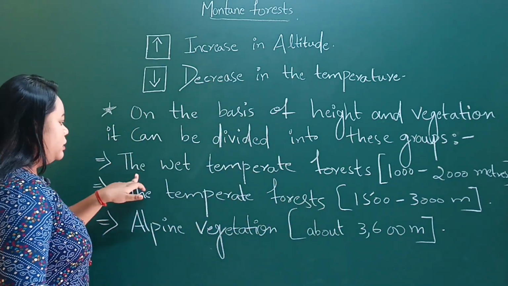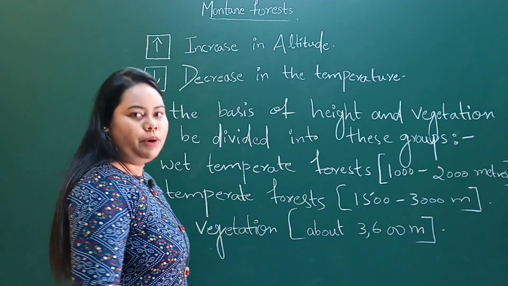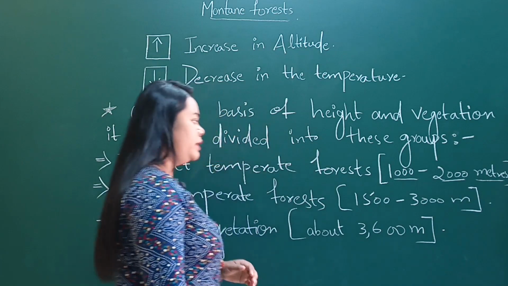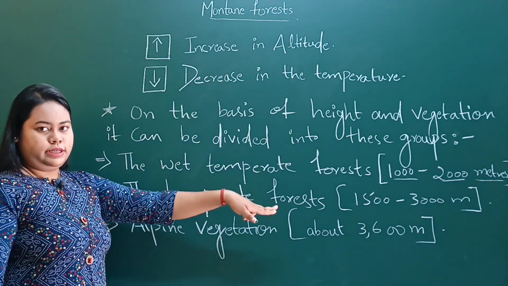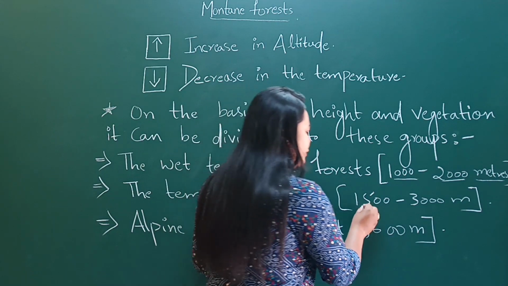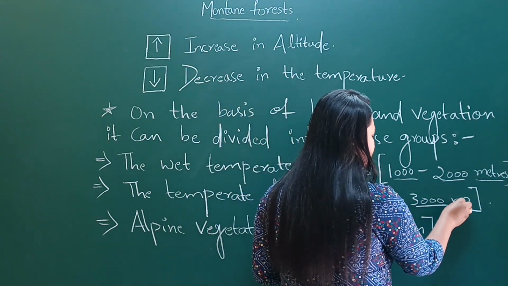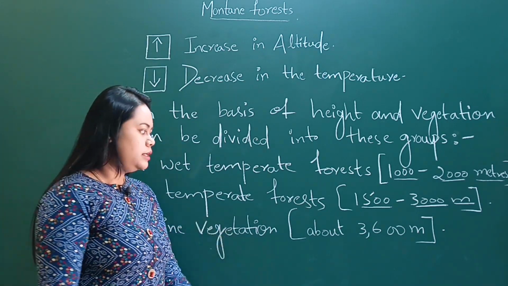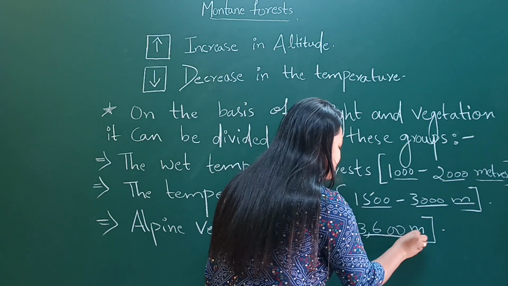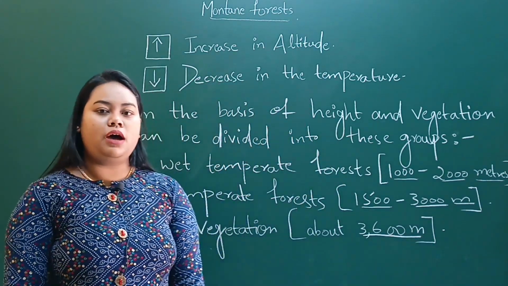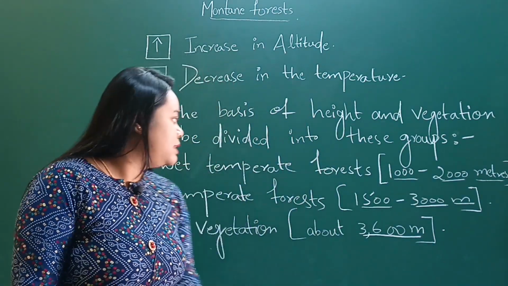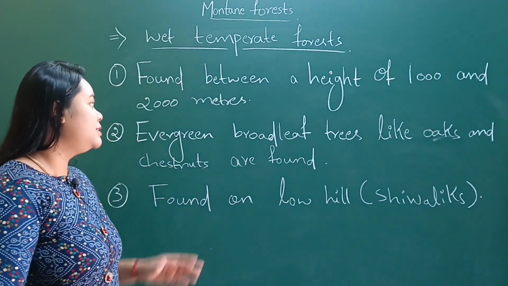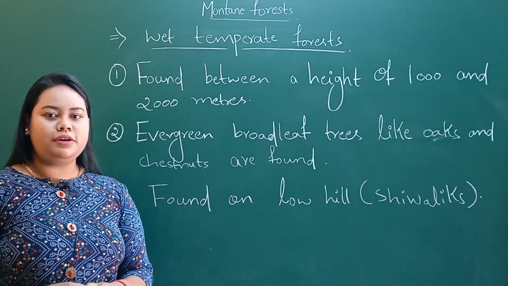Okay, the wet temperate forest at a height of 1000 to 2000 meters. Now the temperate forest at a height of 1500 to 3000 meters. Now alpine vegetation above 3600 meters. Now these three I will explain to you one by one in detail. First of all, you must take a screenshot of this because it's going to help you in your examination.